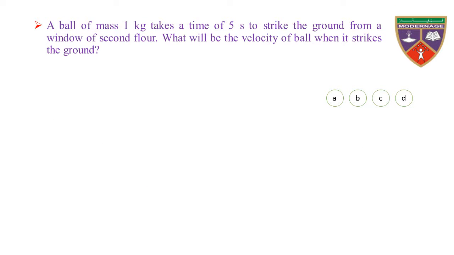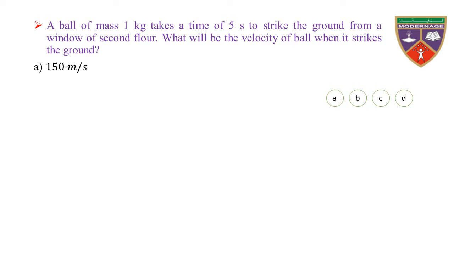A ball of mass 1 kg takes a time of 5 seconds to strike the ground from a window of the second floor. What will be the velocity of the ball when it strikes the ground?